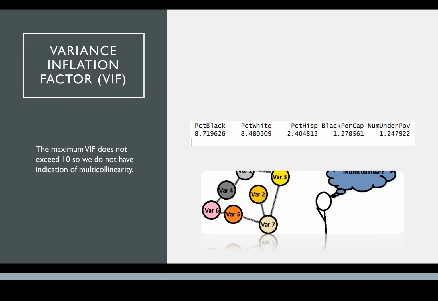So multicollinearity hasn't been an issue so far in this data set, and I think that's because of the way the original data set was normalized. However, I went ahead to check that with the variance inflation factor, and as we can see, none of the parameters have a VIF that exceeds 10, so we don't have an indication of any excessive multicollinearity.